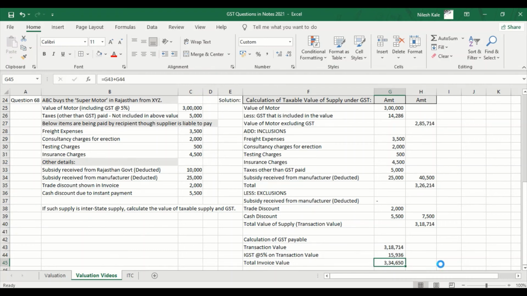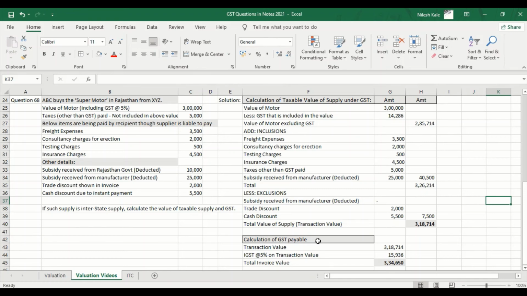I will bold this, and I will make this also bold, or I can also change the color of the cell so that you will differentiate properly, right? So here ends your question, friends. This is purely a 15 marks question.